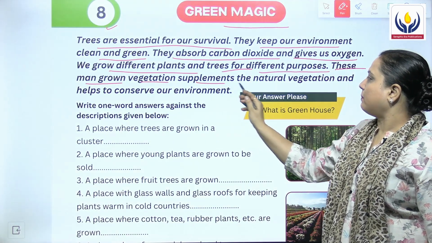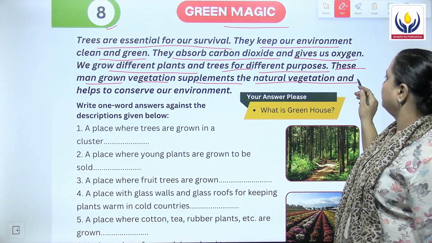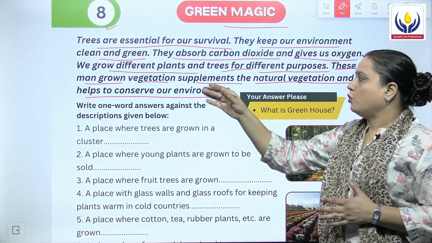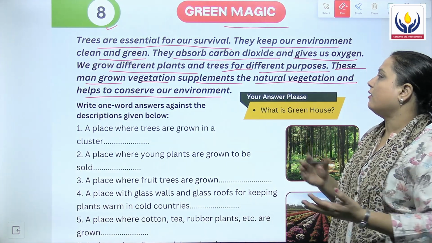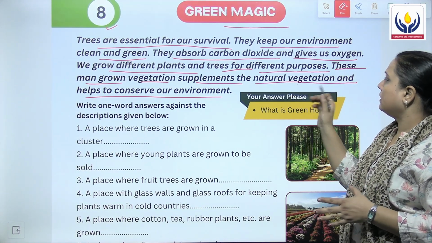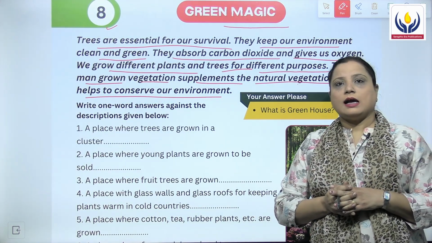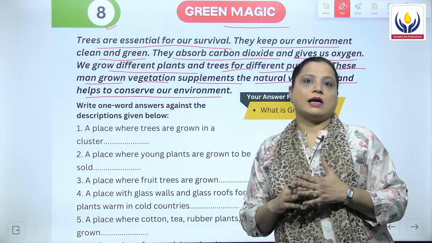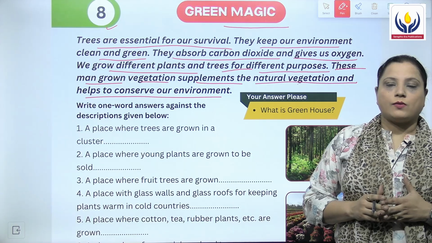Man-grown vegetation supplements the natural vegetation and helps to conserve our environment. So what humans have done, we have grown some vegetation to supplement the natural vegetation, and thus it has helped us to conserve our environment, to save or protect our environment.